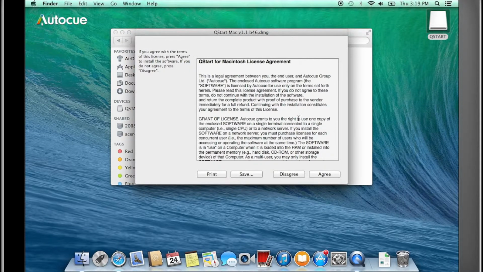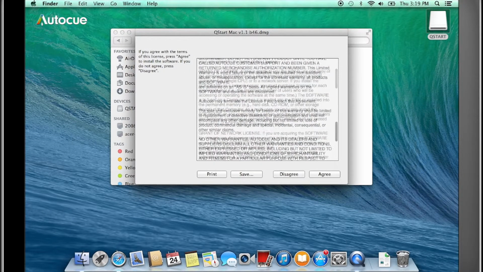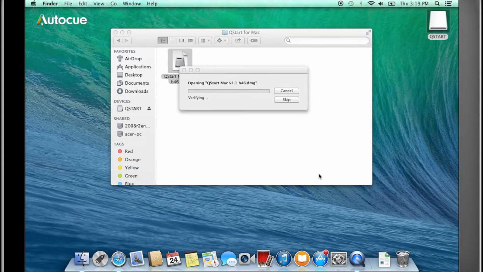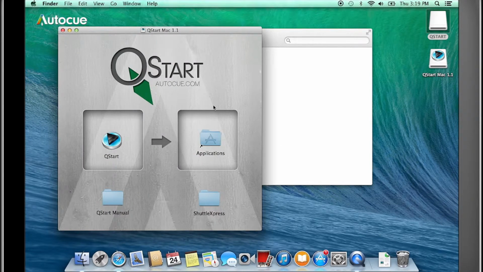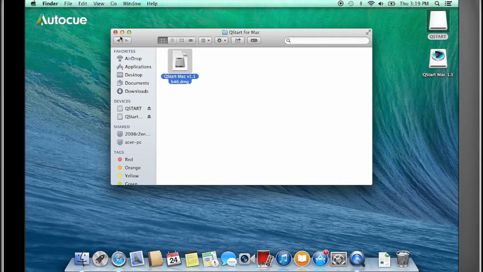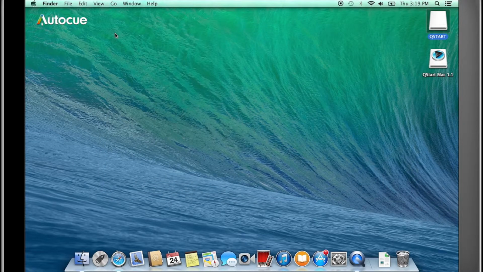Read through the license agreement and then click on Agree. In the next step, to install the software, just click and drag the QStart into the Applications folder. When finished, close the windows. You can now launch QStart right from the Finder window.